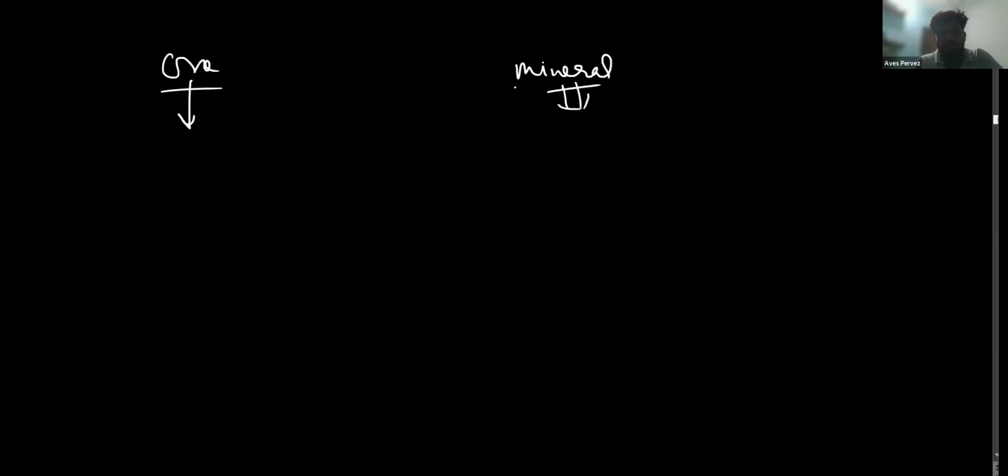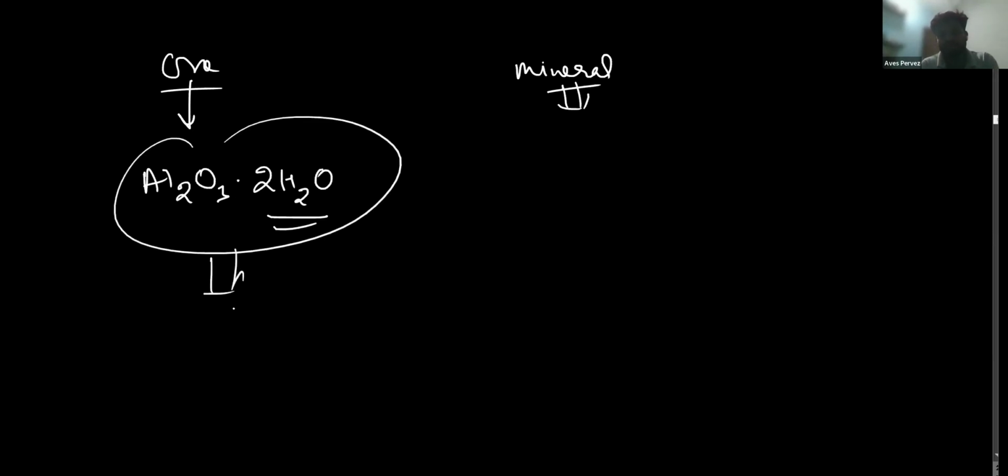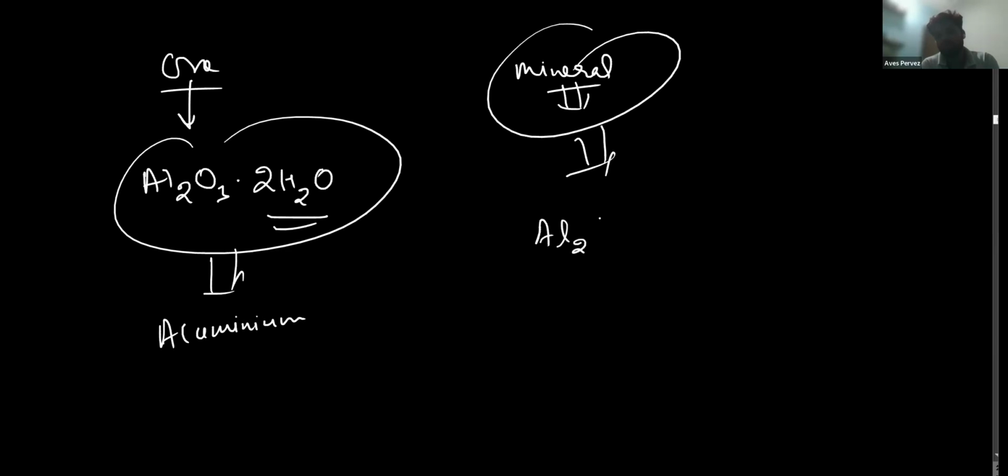For example, if I'm saying that ore, what is an ore? I'm going to give you an example here. If I'm saying Al2O3·2H2O, this is an ore. This is an ore of aluminium, from which you can extract aluminium. But if I'm writing here an example of Al2O3·2H2O·2SiO2,